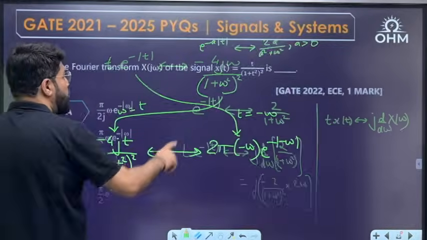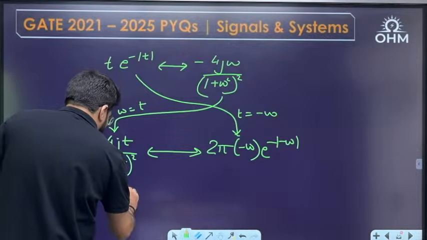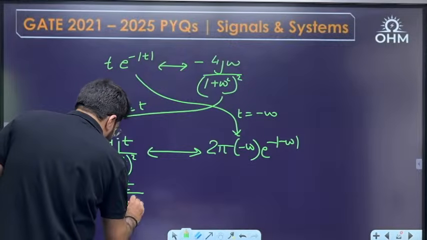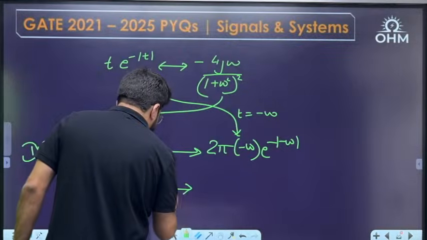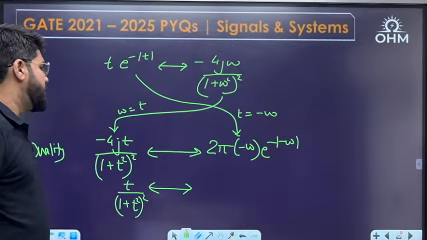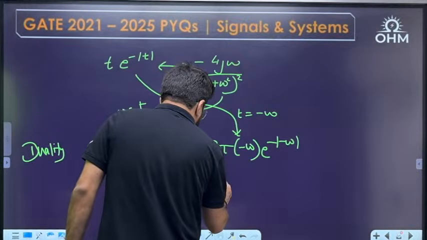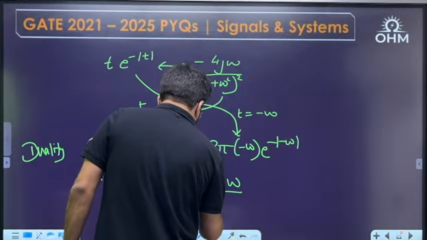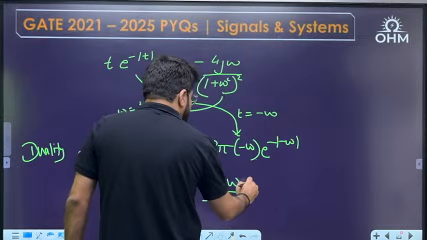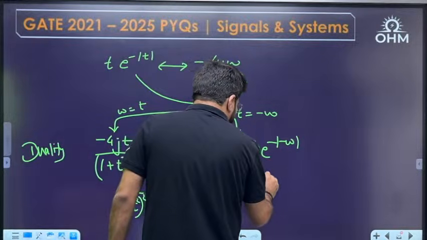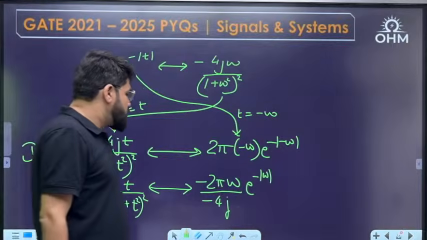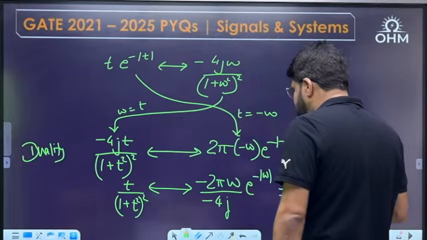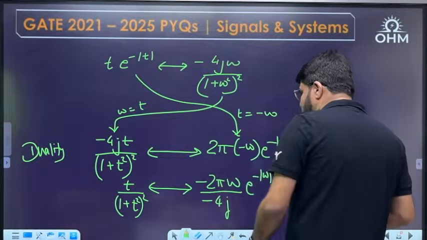Now I only want t upon 1 plus t square whole square in the question. So minus 4j will be divided to the right. So this becomes minus 2 pi omega upon minus 4j e power minus modulus of minus omega, which is modulus omega. Modulus of minus 1 is same as modulus of 1. So now all the cancellations are done. Minus minus cancel, but 1 upon j is further minus j.